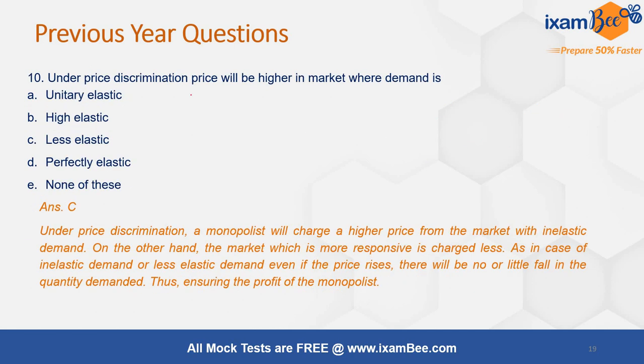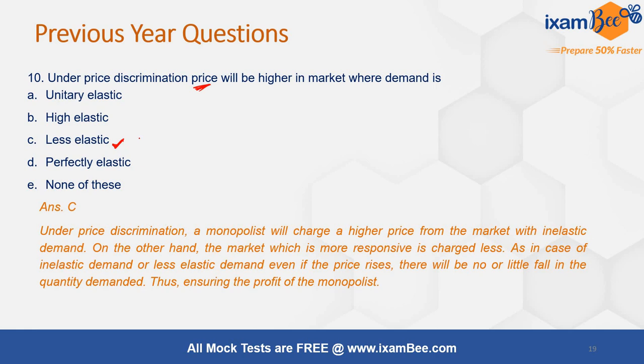Next question is on price discrimination, where it talks about there being a higher price in the market where the demand is what? If the demand is less elastic, then there will be a higher price in that market, because the monopolist will be able to charge a higher price if he's facing an inelastic demand.